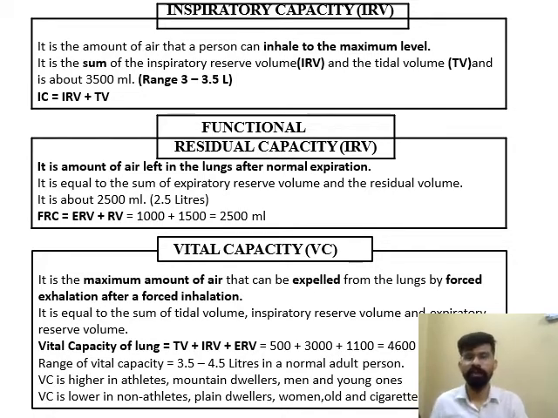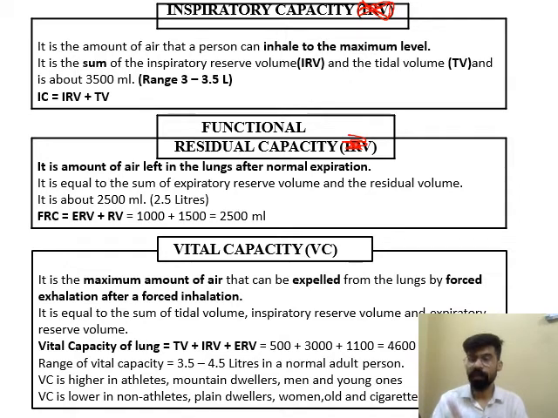Next is inspiratory capacity, represented by IC. Here IRV is typed, this is a typing error by me, so I'm cutting this. IC is inspiratory capacity, FRC is functional residual capacity, and VC is vital capacity. So let's start with inspiratory capacity.